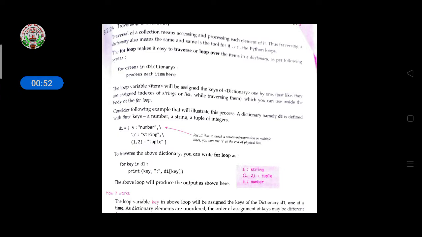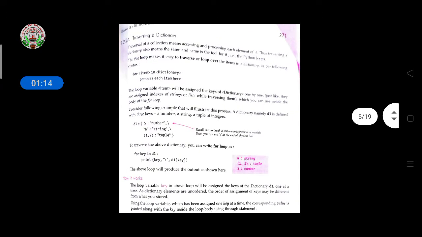So if you want to access the dictionary keys one by one, you have to call this dictionary with the help of the for loop, and then it will show them one by one. With the help of this loop all the keys will display. So here the loop variable item will be assigned the dictionary keys one by one.